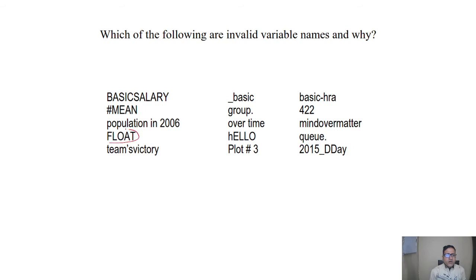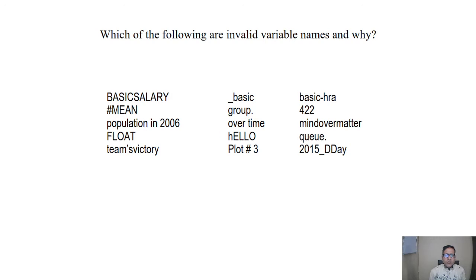Float is a keyword, so it can't be used here, so it is wrong. In this we have this special symbol of inverted comma, which is not allowed. This is okay because it is starting with underscore, so it is okay. In group we have the full stop, which is not allowed. In overtime we have the blank space here, which is not allowed.